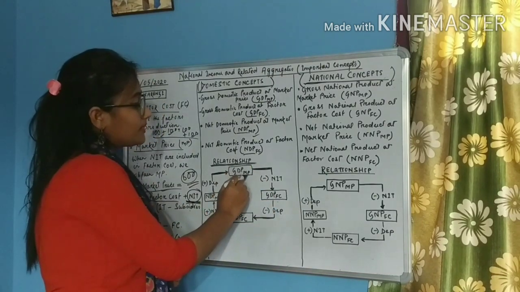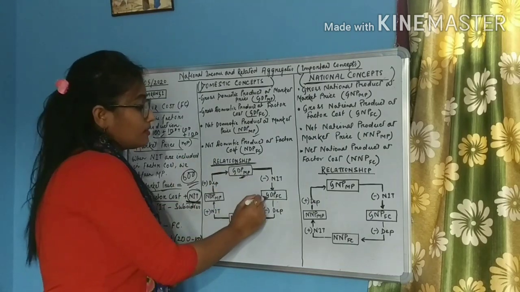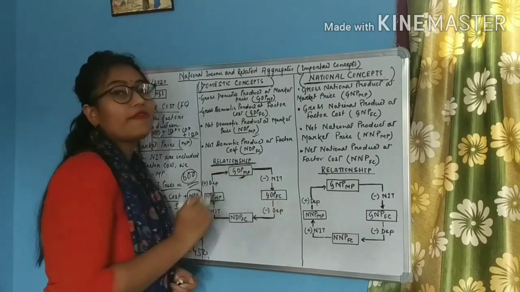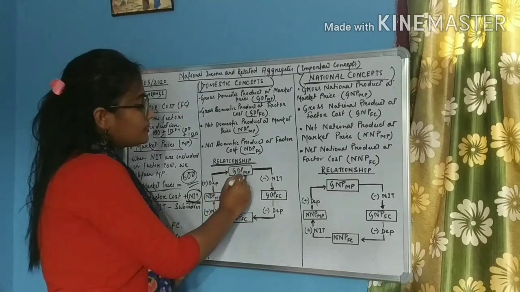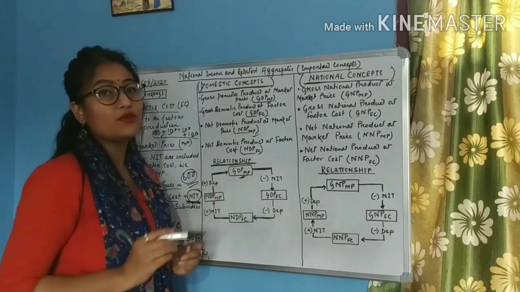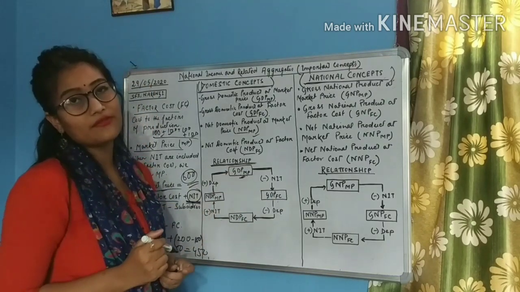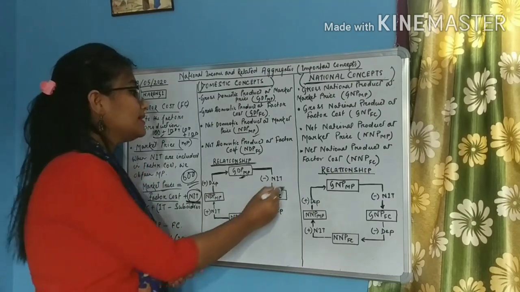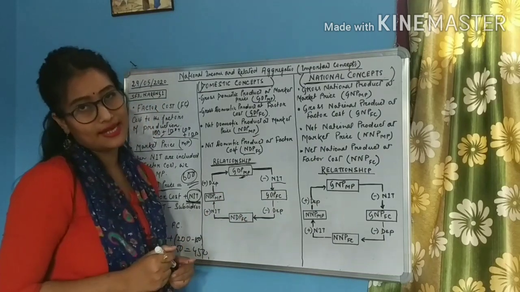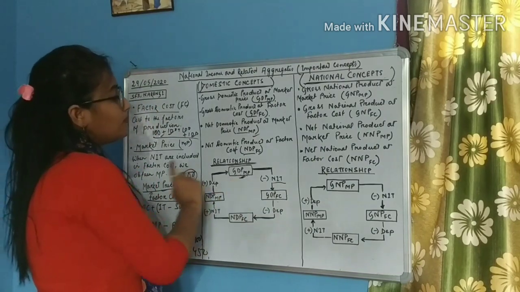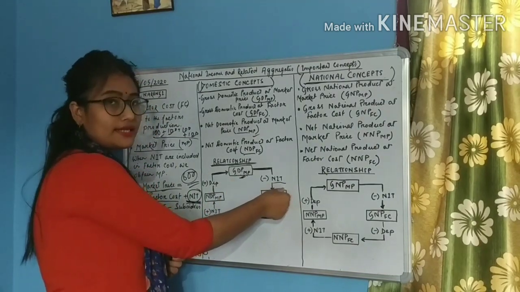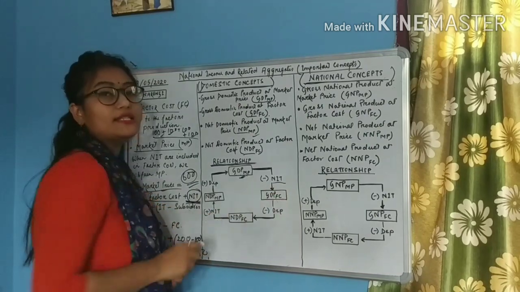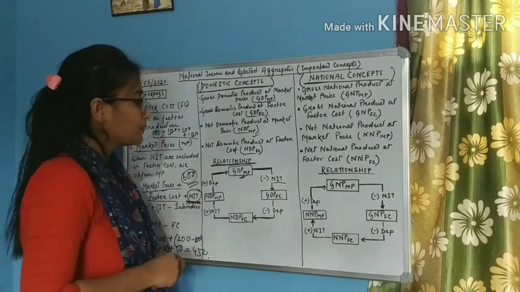The only difference is this market price and factor cost. And we all know from market price, how can we obtain factor cost? By deducting or by subtracting the net indirect taxes. So from GDP-MP, if we subtract the net indirect taxes, we will get GDP-FC, okay?